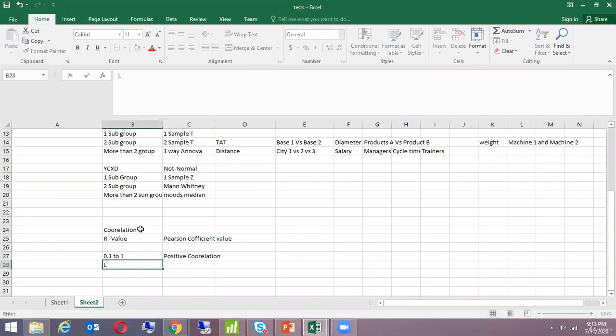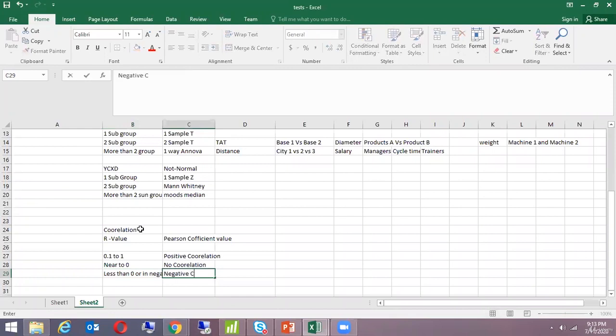If it is near to 0, it is no correlation. If it is less than 0 or negative, like minus 0.8, minus 0.9, something of that sort, it's a negative correlation.